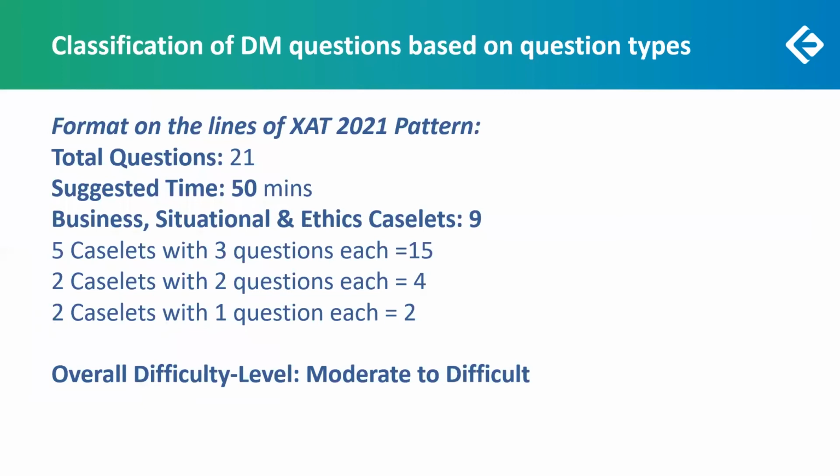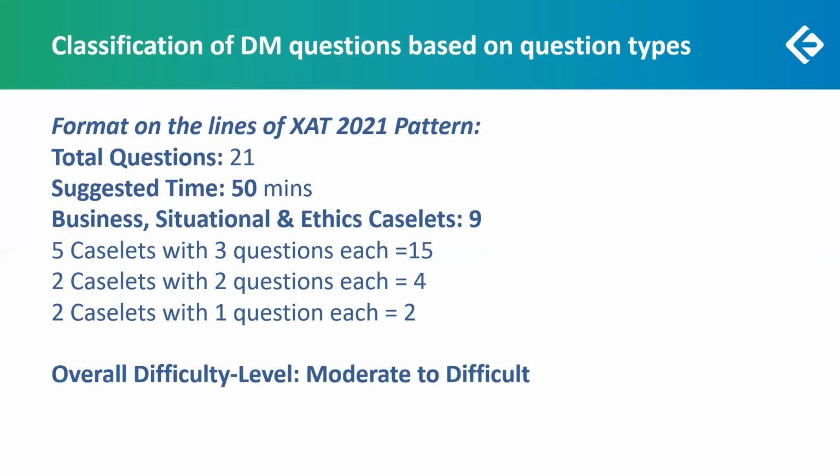Let's look at what the decision-making section looked like. Once again, formatted on the 2021 pattern, a total of 21 questions. In fact, you didn't find any AR question here, no analytical reasoning question. All the caselets given were decision-making caselets. So suggested time is 50 minutes. 50 minutes is in fact on the higher side. You could probably have even managed this sectional in a matter of 45 minutes.